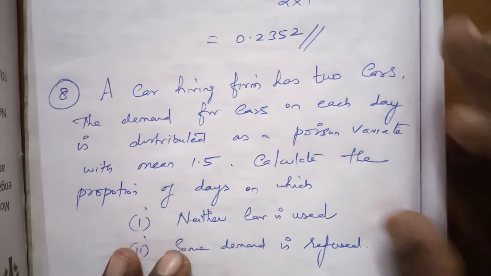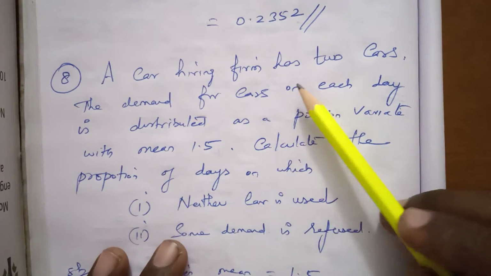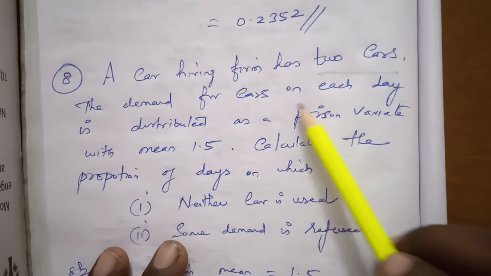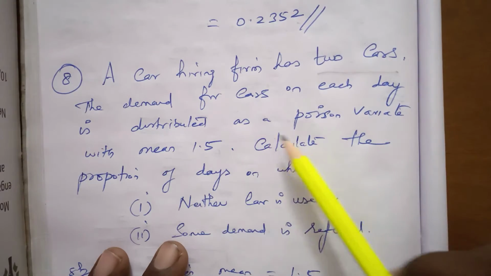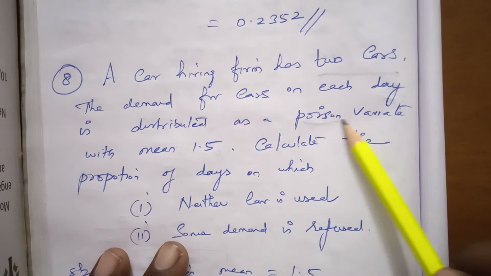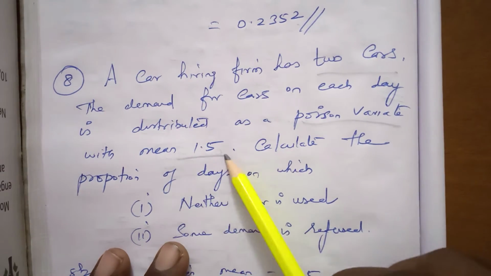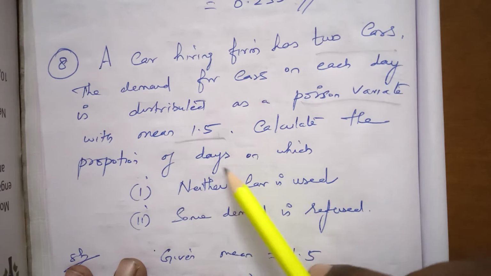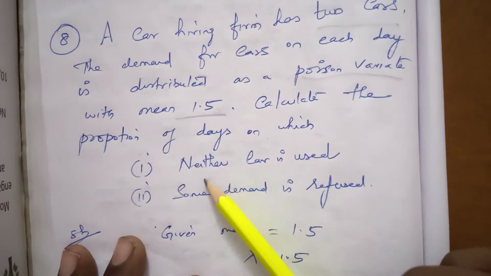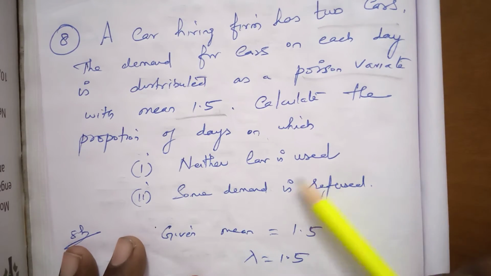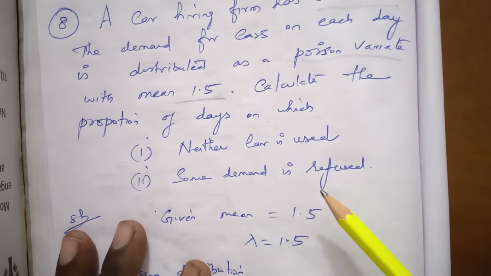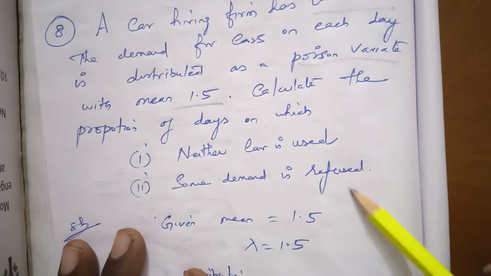Let us move to sum number 8. A car hiring firm has 2 cars. The demand for cars on each day is distributed as a Poisson variate with mean value 1.5. Calculate the proportion of days on which, first, neither car is used, and second, some demand is refused. So we have to calculate 2 subdivisions.